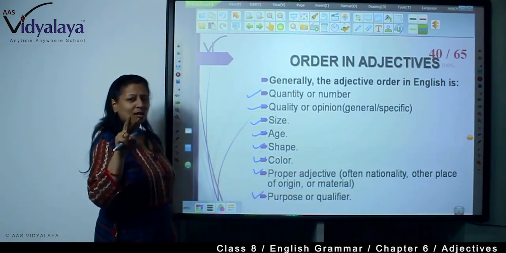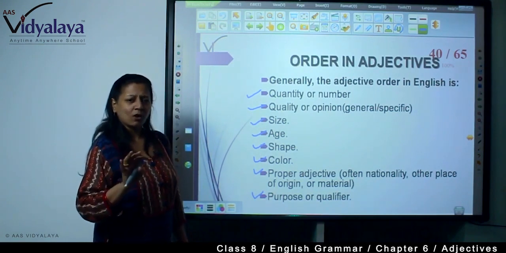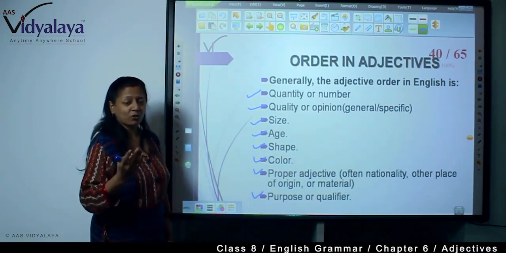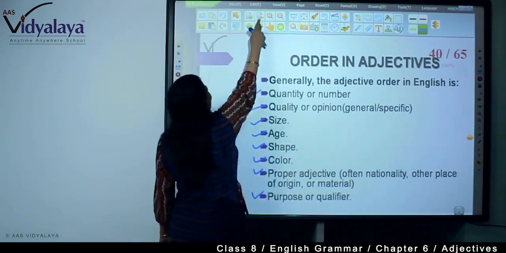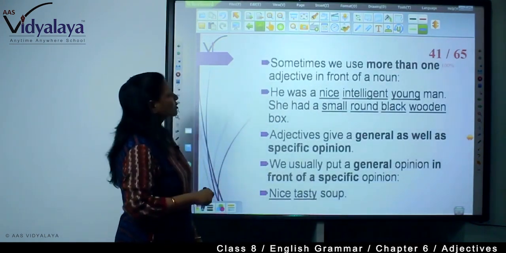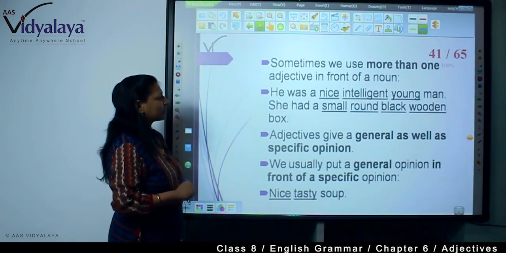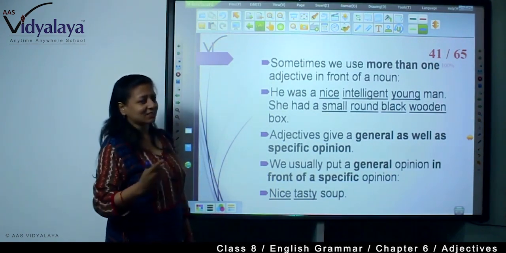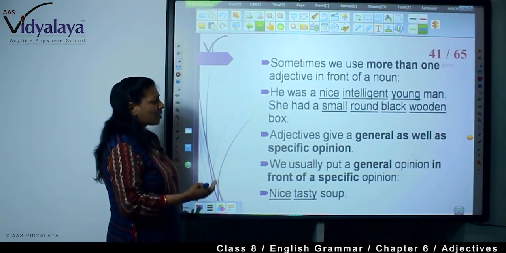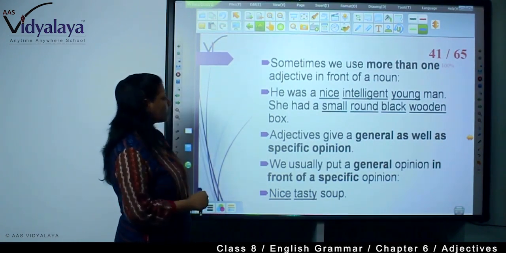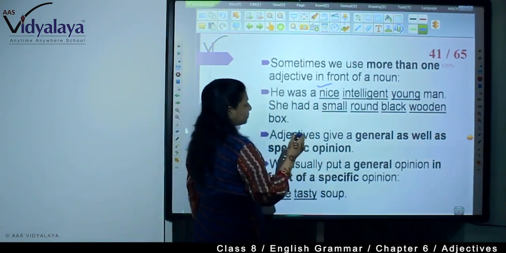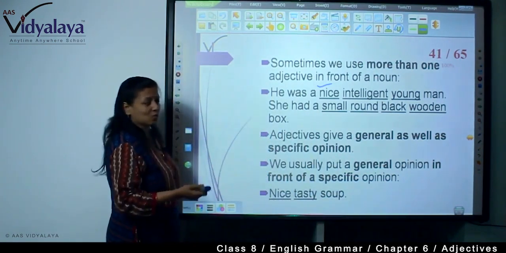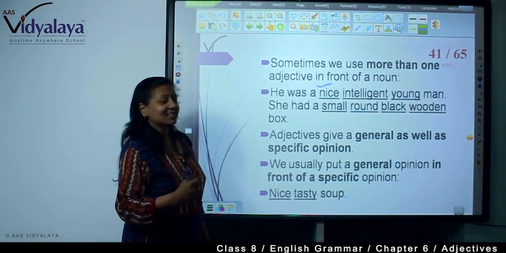Two adjectives are very normal, very common, but when you are writing more than three or four, you will have to follow this order, and this is actually unusual also. So, more than one adjective in front of a noun. He was a nice, intelligent young man. She had a small, round, black wooden box. Nice is a feeling, intelligent is quality, and young is age.